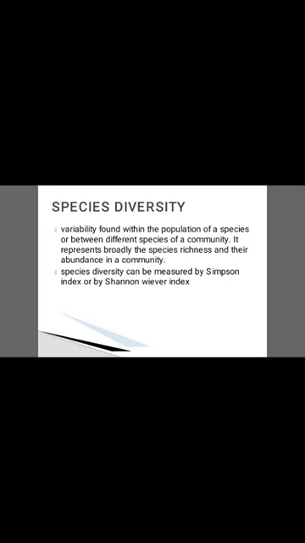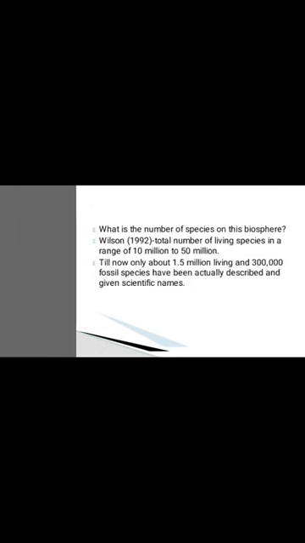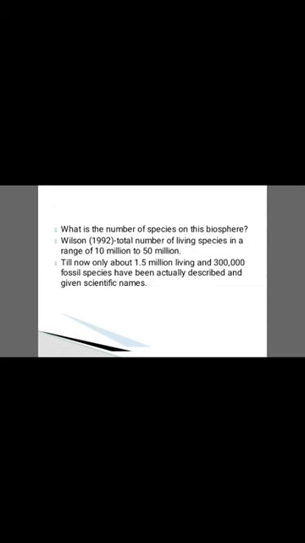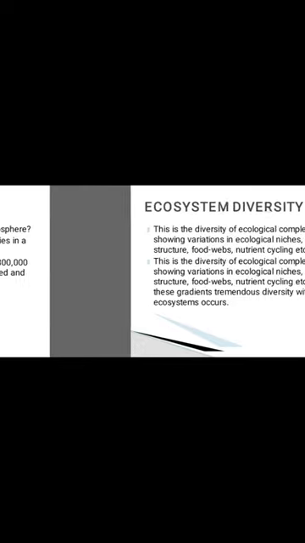Species diversity can be measured either by the Simpson index or by the Shannon-Weaver index. And what is the number of species on the biosphere? Can we say how many species there are on this biosphere? According to Wilson, the total number of living species ranges from 10 million to 50 million. Until now, only 1.5 million living and 3 lakh fossil species have been actually described and given scientific names.